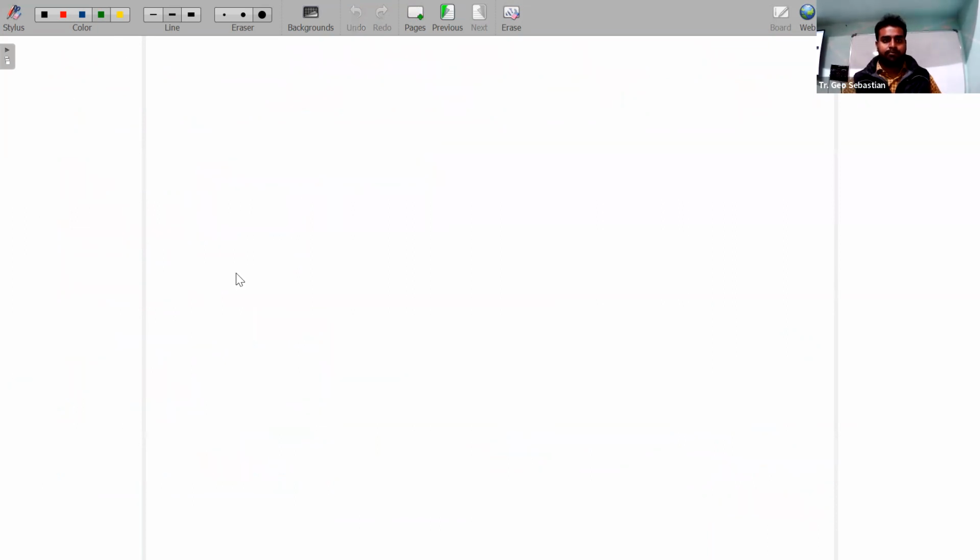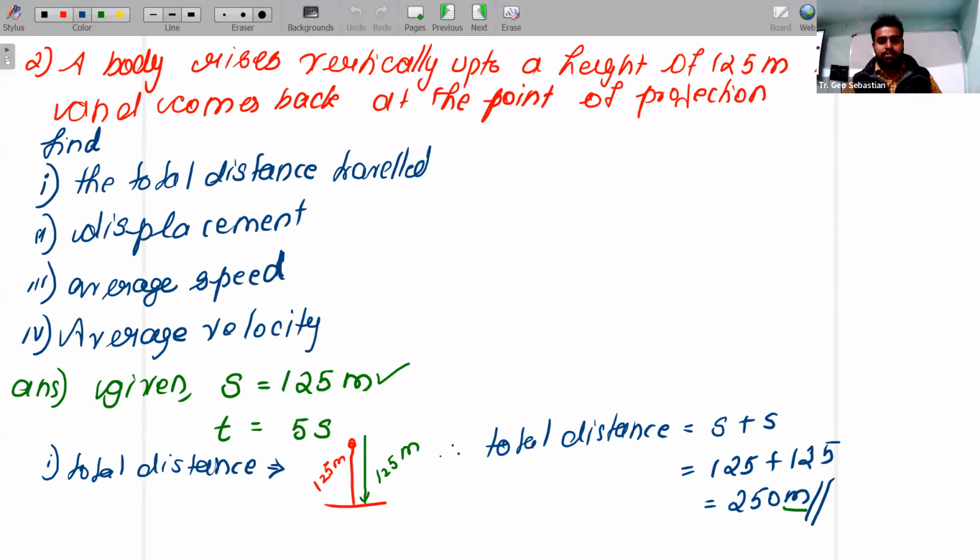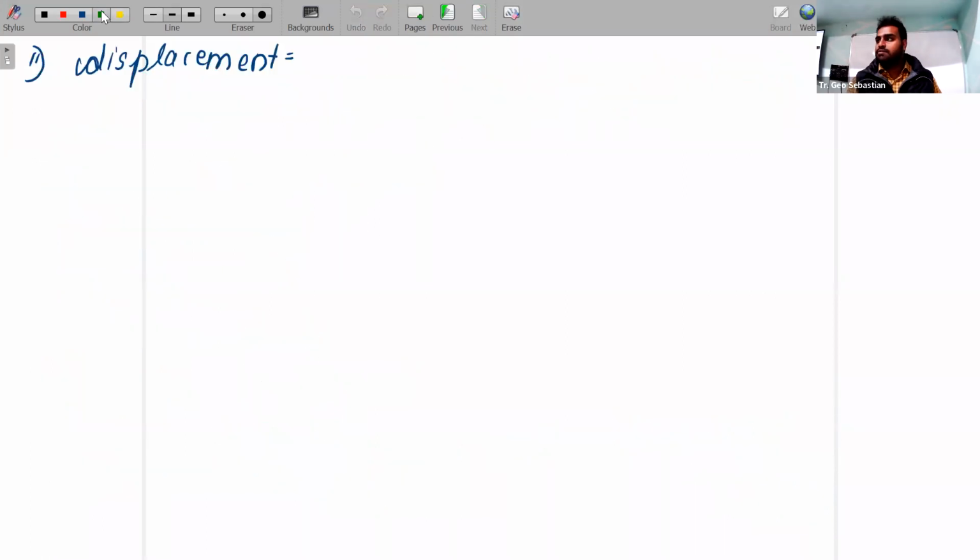Next one. What is the second thing you should find? Displacement. Children, you can understand that this particular body starts from this point and reaches the same point, right? Since displacement has direction and magnitude, the direction is like this, it went. After that, it came back to the same point. Then what happened? Distance cannot be zero, but displacement is nothing but zero because it reached the same point.